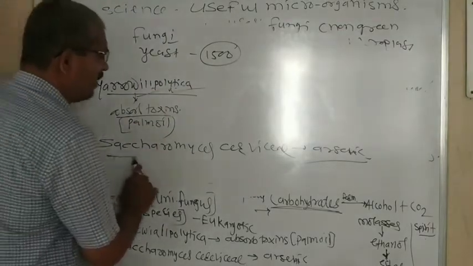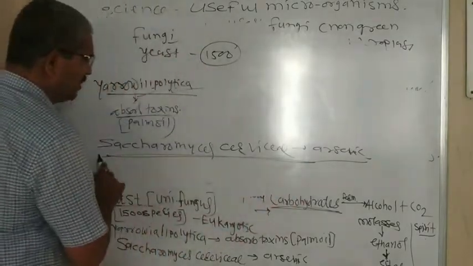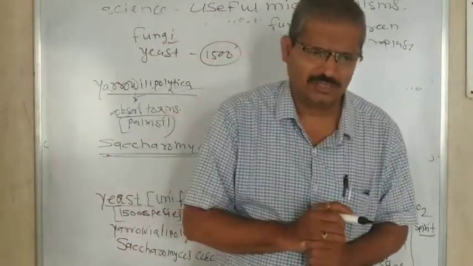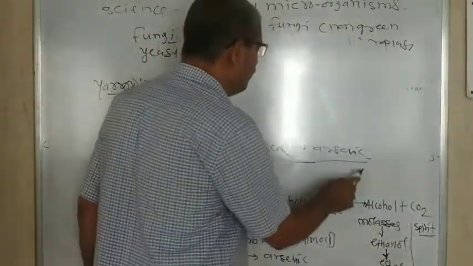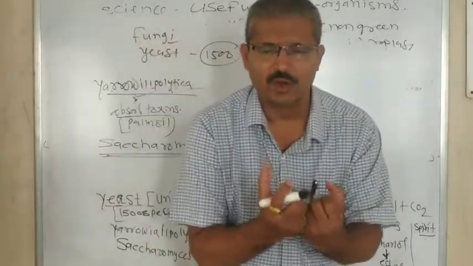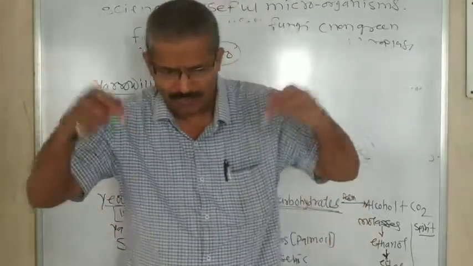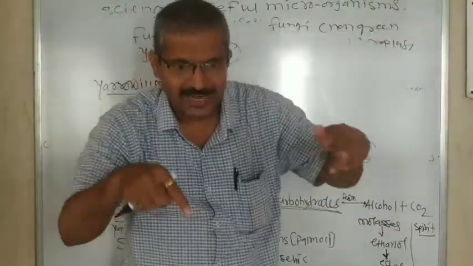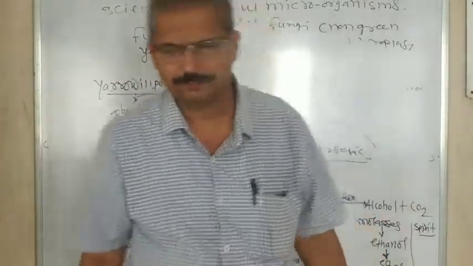Besides that, Saccharomyces cerevisiae is one kind of yeast which is used to control or reduce the effect of harmful arsenic which lies in the air as well as inside the soil. Okay.